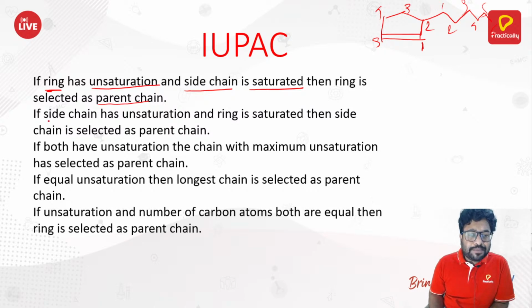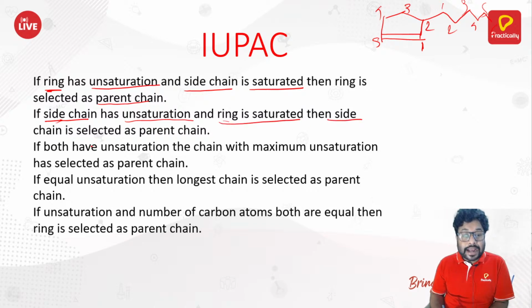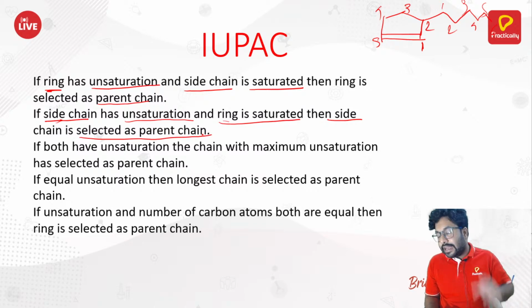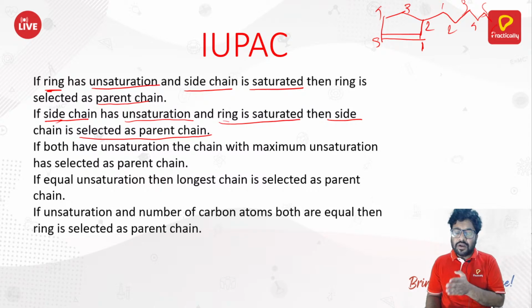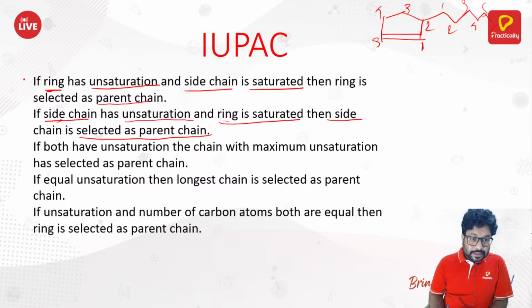Secondly, if the side chain, the chain which I'm talking about, this is the side chain. If the side chain has unsaturation and the ring is saturated, then the side chain is selected as a parent chain. In other cases, whatever part, be it alkyl side chain or be it ring, whatever part has a double bond should be considered as a parent chain. And then the other part is considered as what? Substituent. Okay. So this is the second way. This is the first way.